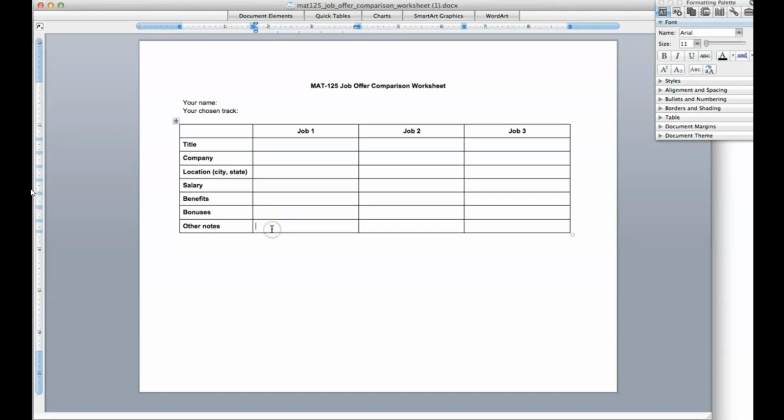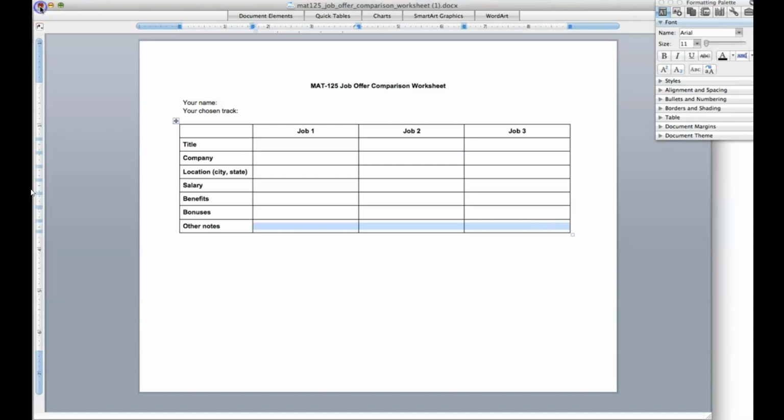And then any other notes that you think are interesting that you want to put down, just because later on you are going to have to pick a job. You are not going to pick a job at this point. You are not picking a job in week 2, okay? You're not going to pick a job until like week 5. So you're not picking a job right now. We're just comparing them. But if you see something that's pretty cool, or something that's maybe worrisome that you might want to ask a question about in the job offers, this is where that would go, in the other notes.